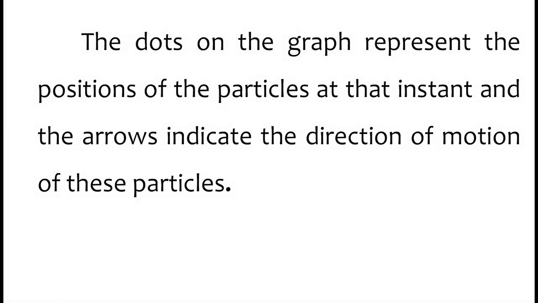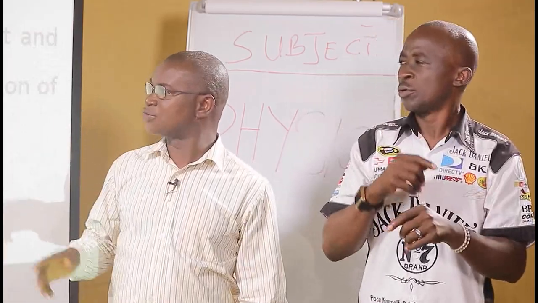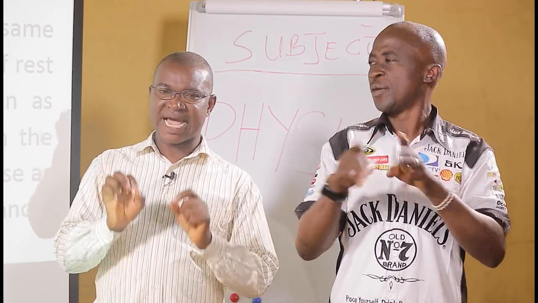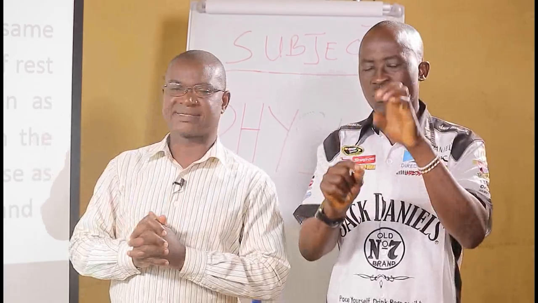We say particles don't move, only the wave moves through the medium. And the arrows indicate the direction of motion of the particles. What is phase? Particles which are at the same vertical distance from the position or rest axis and are moving in the same direction as shown on the graph, like small letter A and small letter C, are said to be in phase.